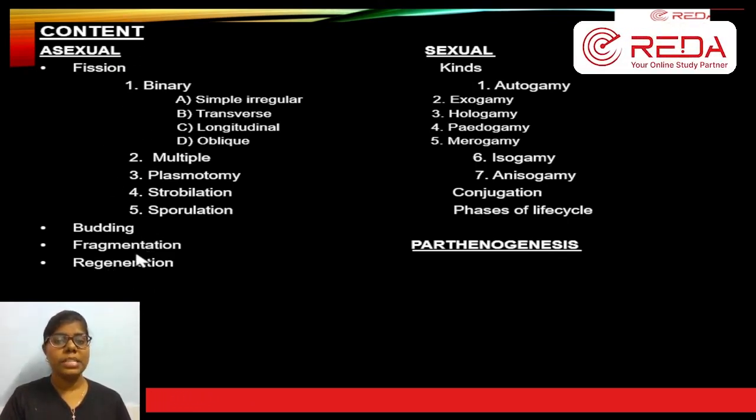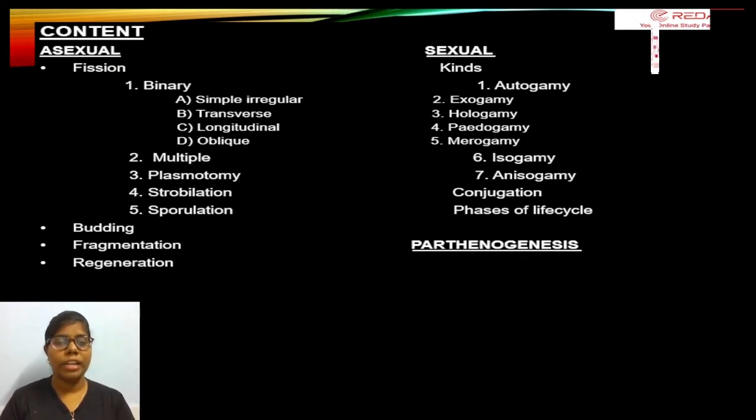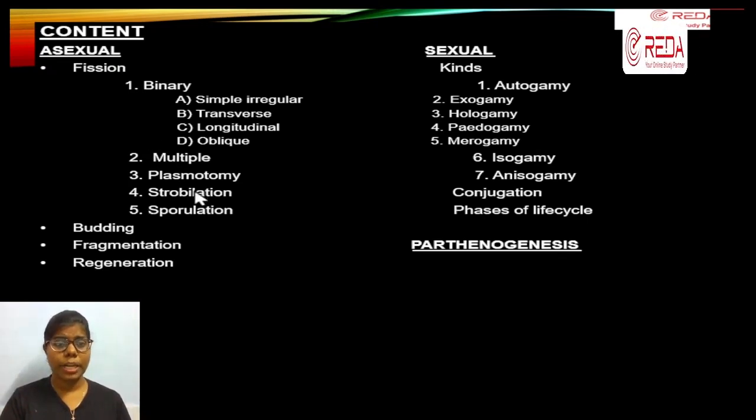So this is asexual reproduction, where there is no gamete involvement, no fertilization, no biparental involvement; only a single parent produces the next generation.